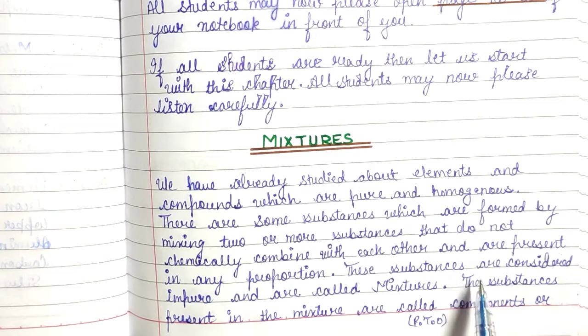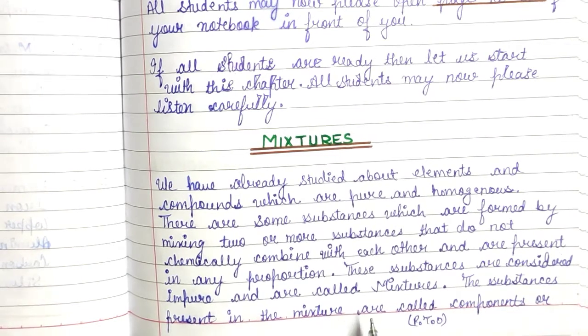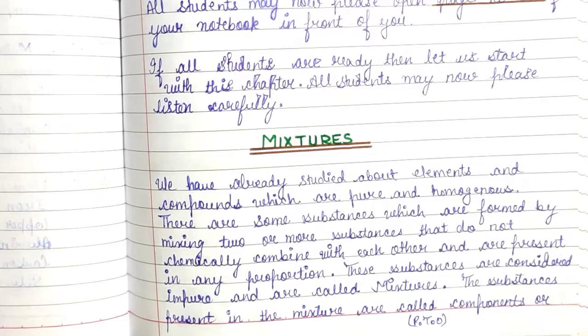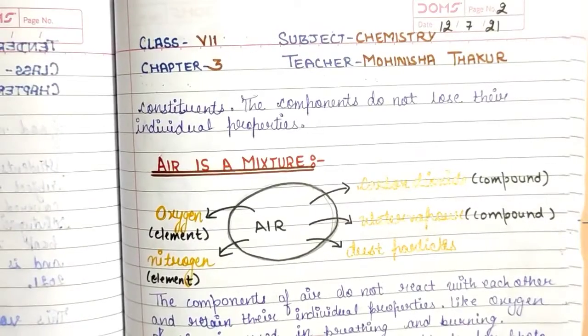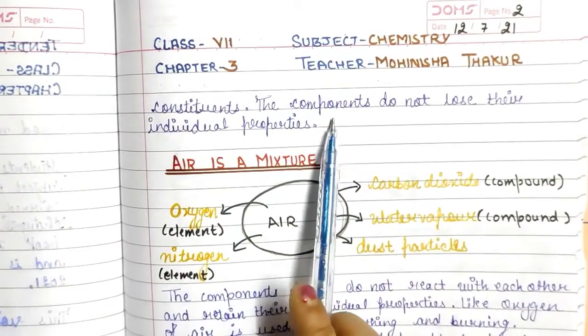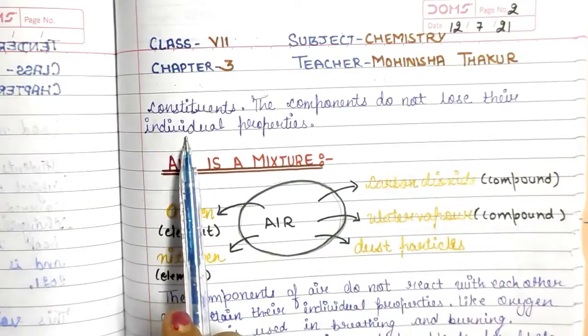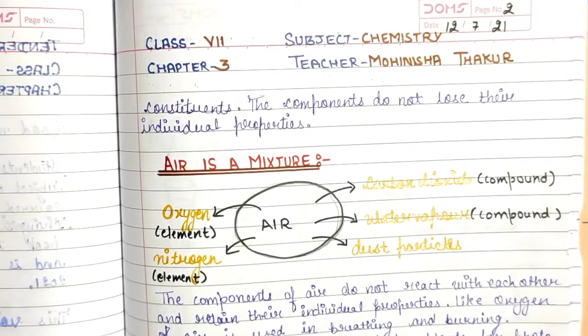These substances are considered impure and are called mixtures. The substances present in the mixture are called components or constituents. The components do not lose their individual properties.